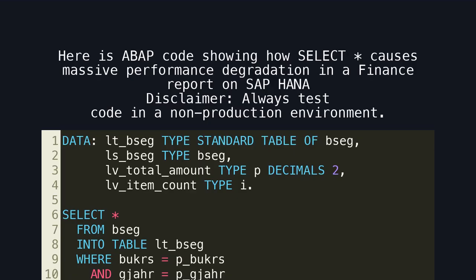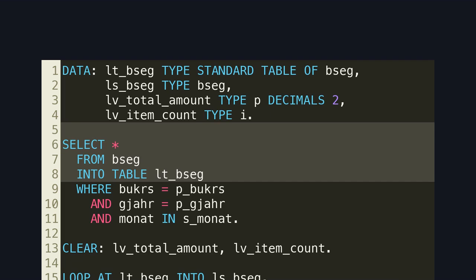Here is ABAP code showing how select star causes massive performance degradation in a finance report on SAP HANA. Disclaimer: always test code in a non-production environment. Here is the code where the architectural mistake begins. Select star forces SAP HANA to read every column from BSEG, including many that are never used by the report.